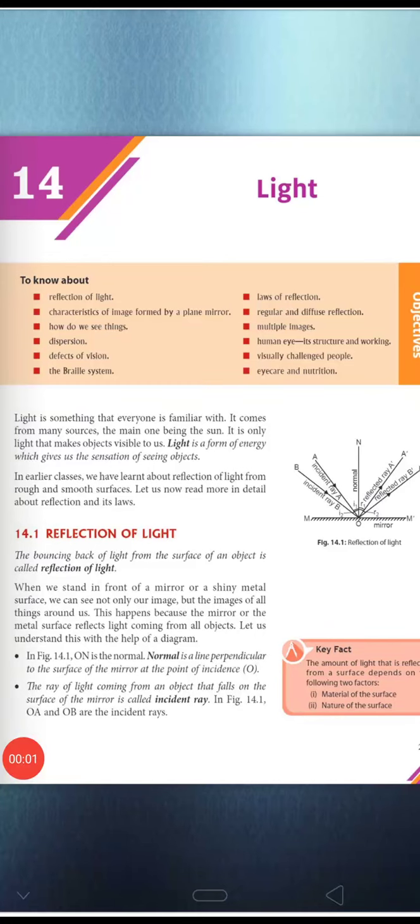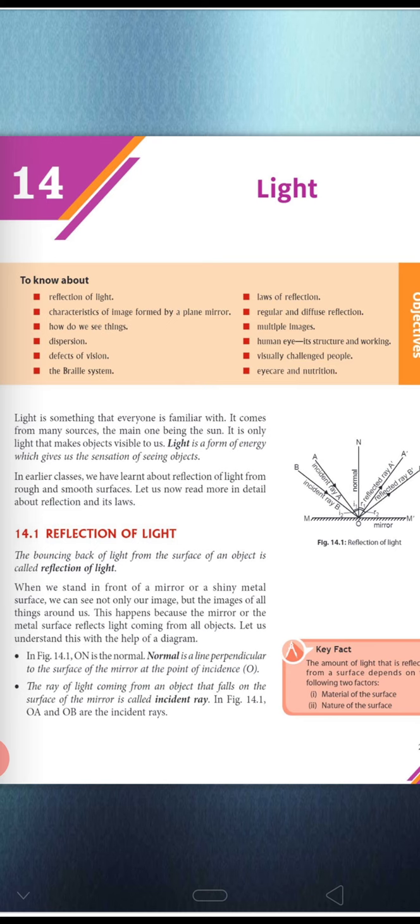Okay, good morning, students. So today we are going to start our chapter 14, that is about light. Okay, so as all of you know about light, simply, light is a form of energy which gives us the sensation of seeing objects. So light is simply a form of energy.